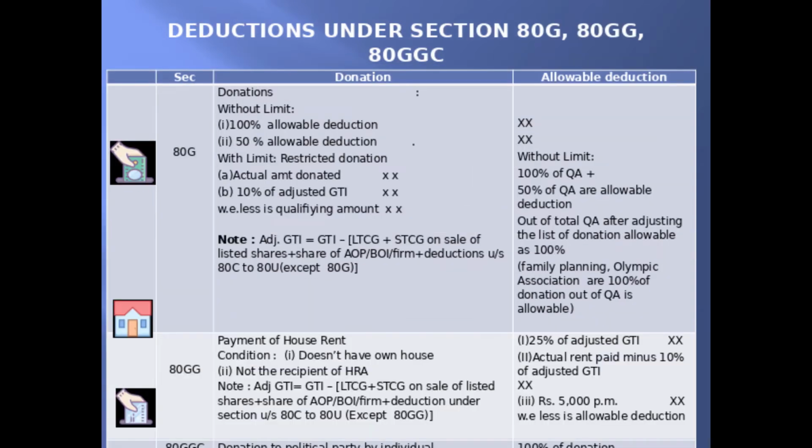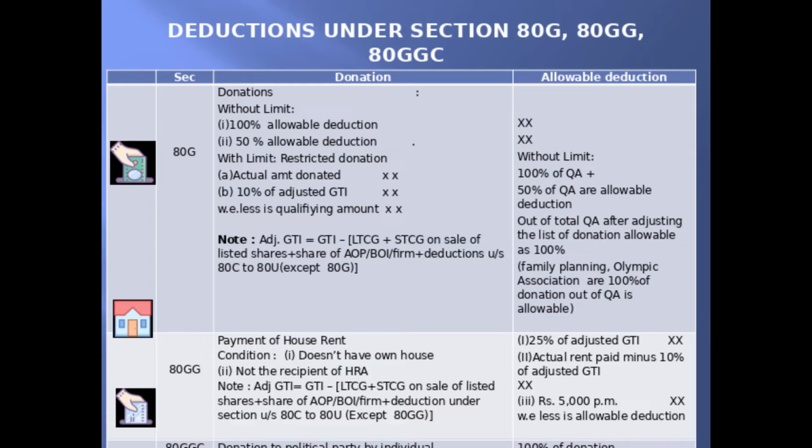Deductions under section 80G, GG and GGC. 80G is for donation. The Act has classified the donation into without limit donation and with limit donation, which means under without limit, the limit is not restricted with an income, whereas in with limit, the donation amount is restricted to the income earned by an assessee. Let me see in detail.